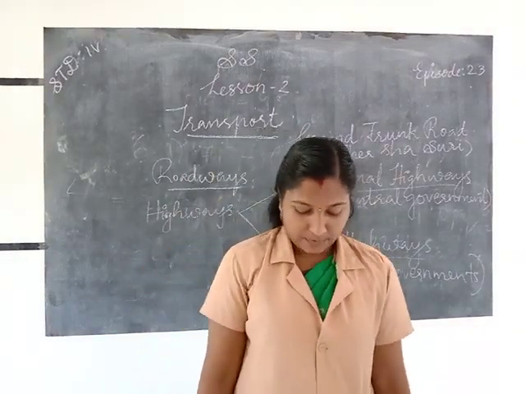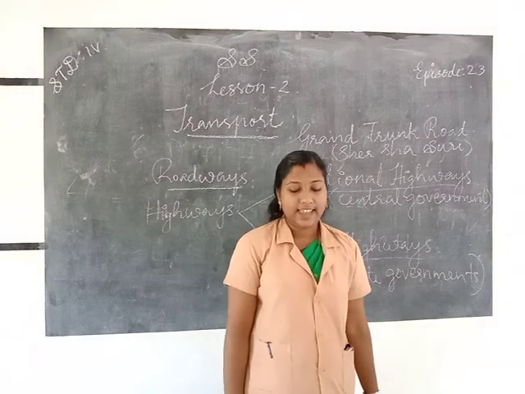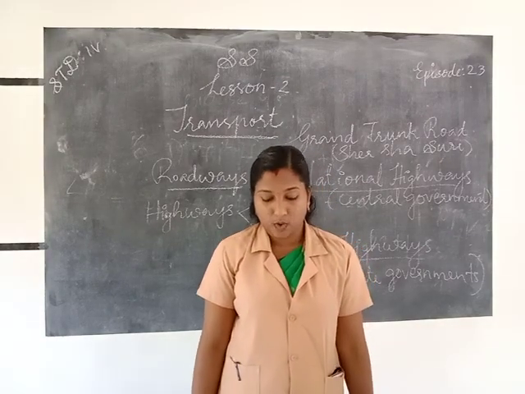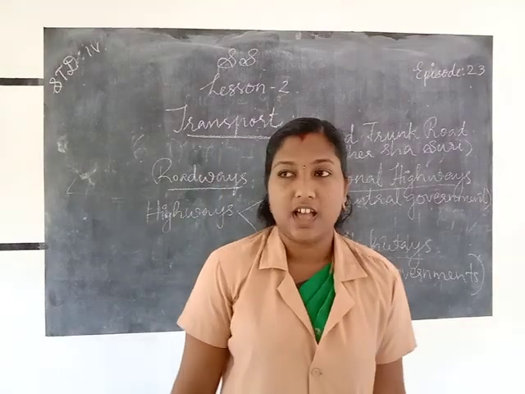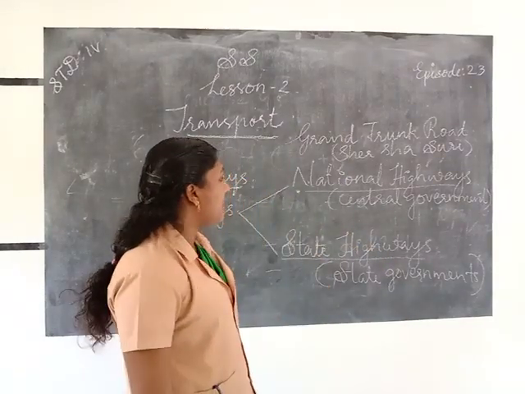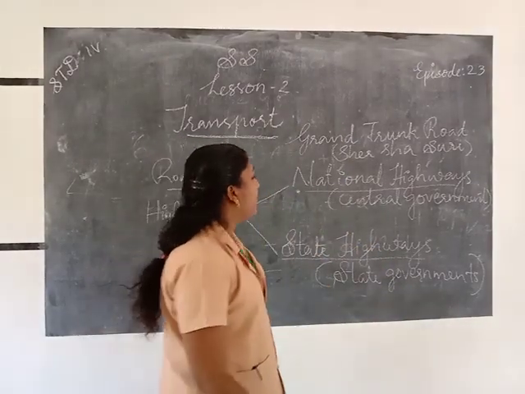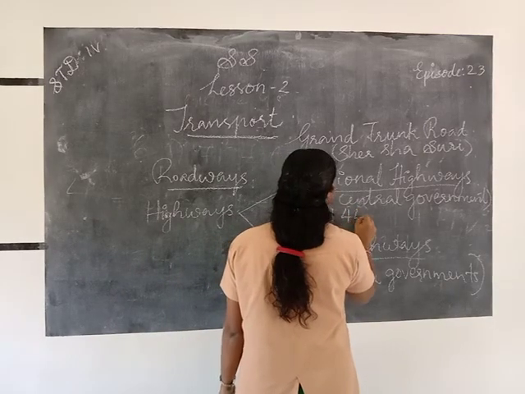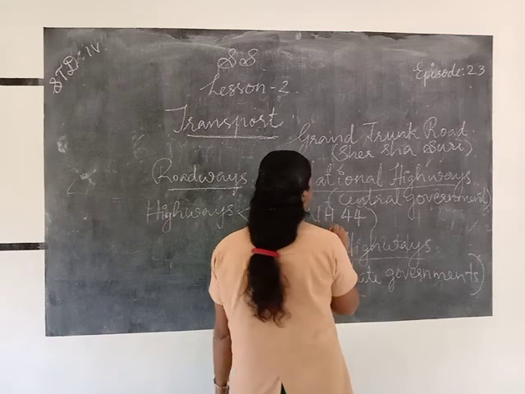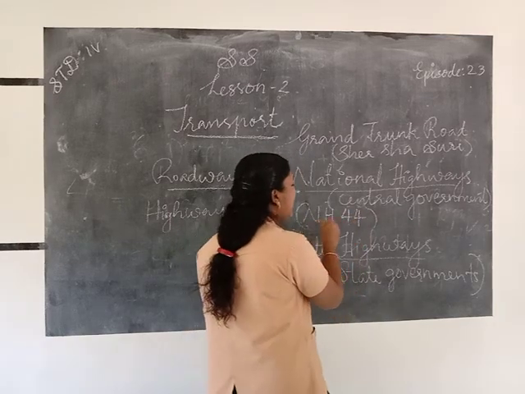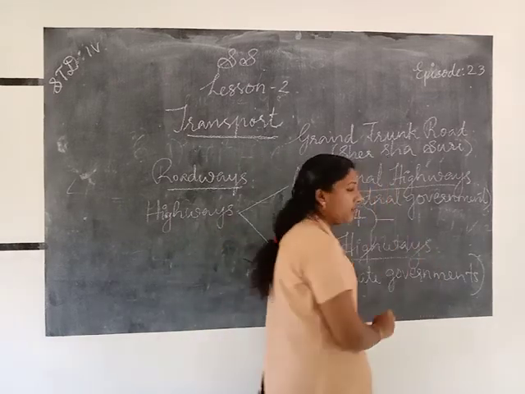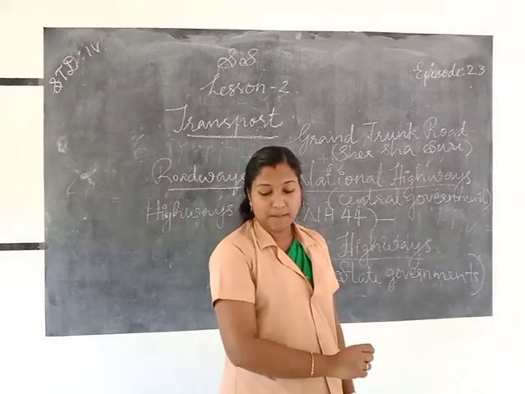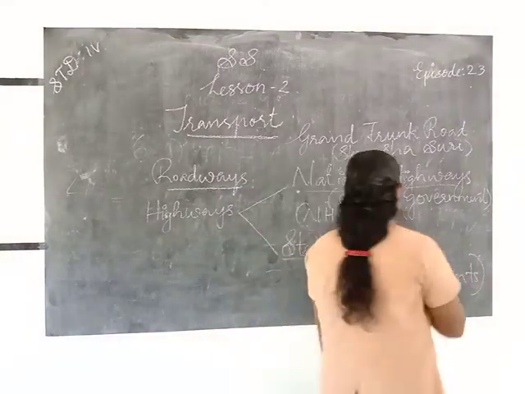Okay. NH44 from Srinagar to Kanyakumari is the longest national highway in India. Which is the longest national highway? NH44. NH44 means National Highway number 44. It is the longest national highway.